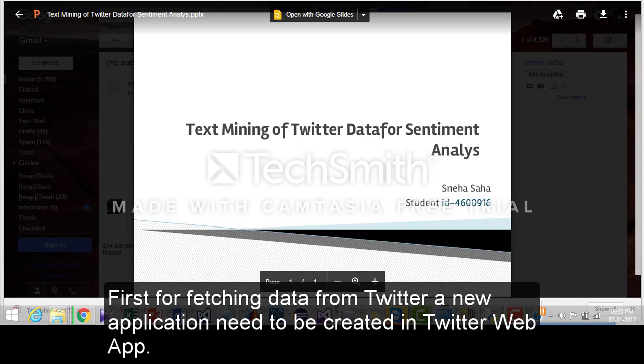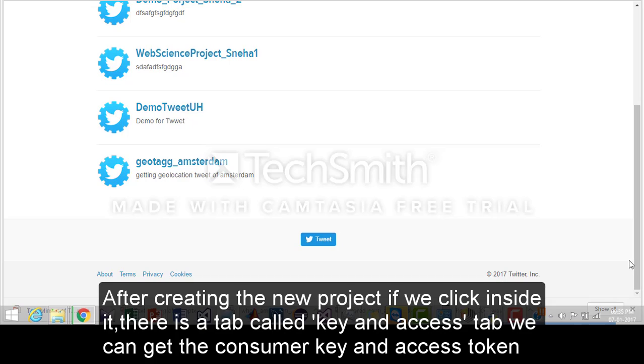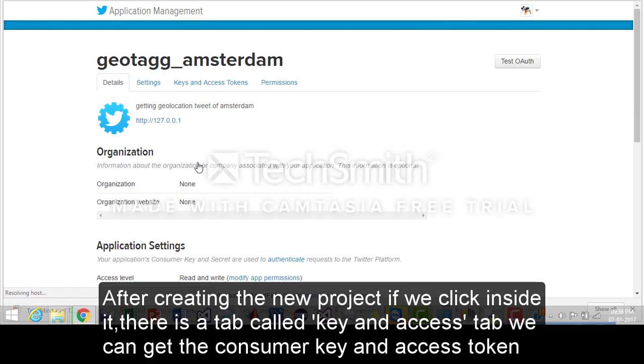First, for fetching data from Twitter, a new application needs to be created in the Twitter web app. After creating the new project, if we click inside it, there is a tab called Keys and Access tokens. We can get the consumer and access token for accessing the Twitter Streaming API from there.